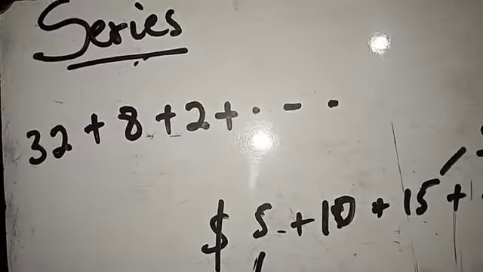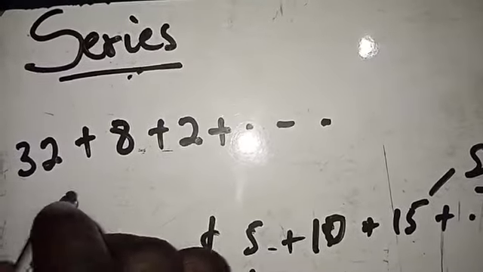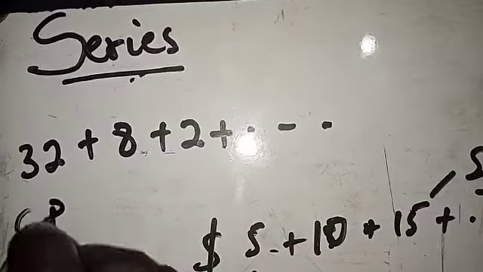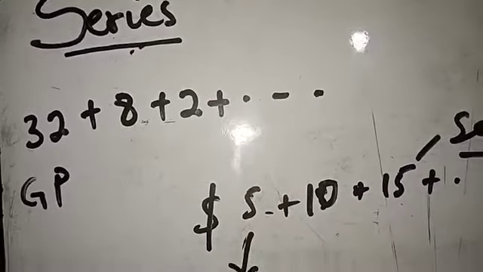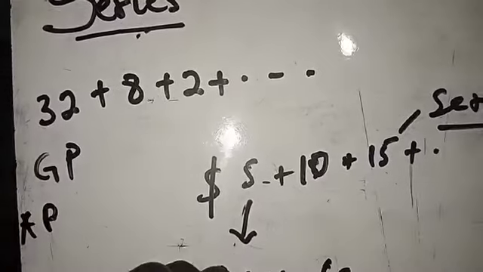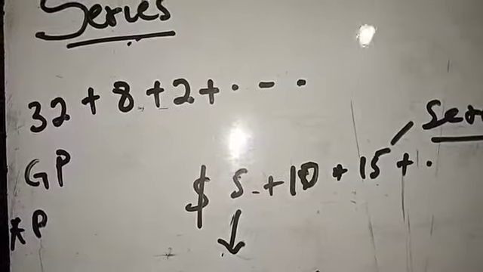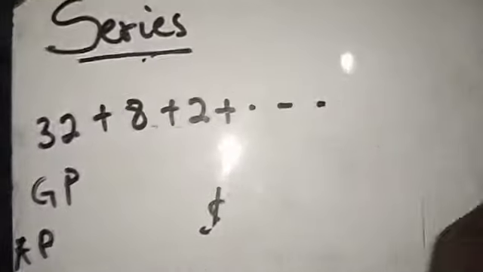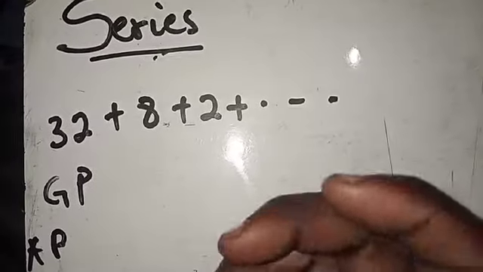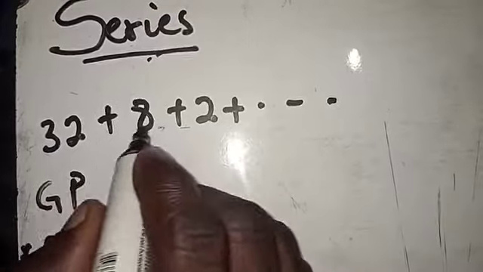The question says I should find the sum of the series. First, you have to know the type of the series. What I mean by type here is that you have the geometric progression, and I'll explain this in just a few seconds, as well as the arithmetic progression. These are the two types of sequence that we have. Now you need to determine whether this is a geometric progression or an arithmetic progression by first picking any two elements.